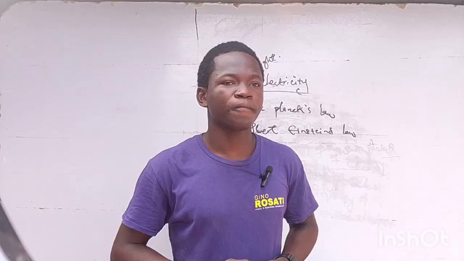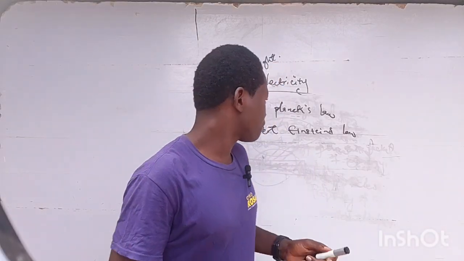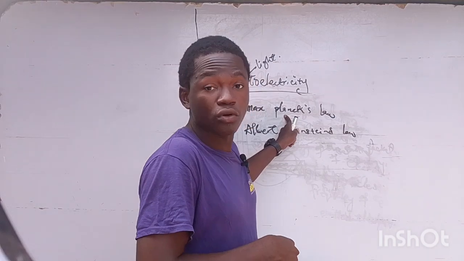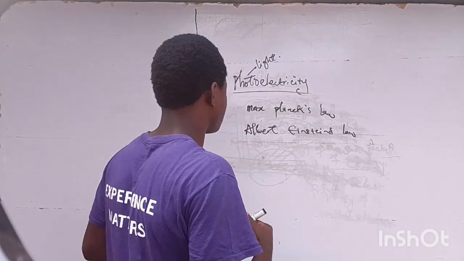Max Planck's law creates the relationship between energy and frequency with respect to its own constant, which is Max Planck's constant.